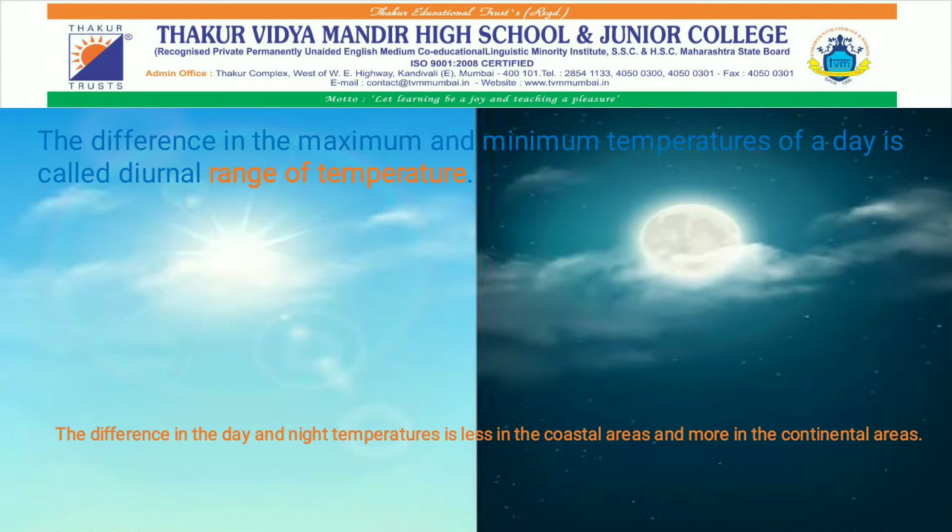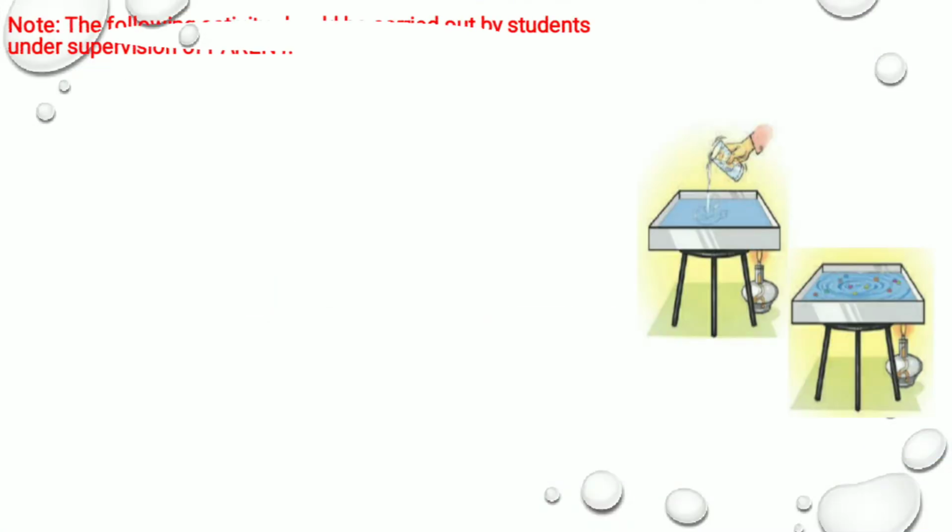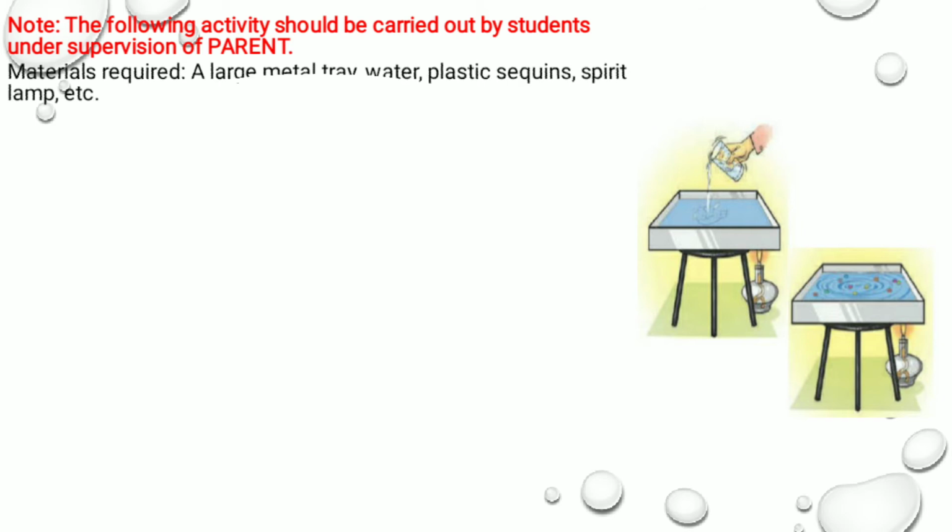Today we are going to learn what ocean currents are and how temperature and ocean currents are related. For that, I told you in the last session that you have to do this experiment. For the experiment, you require a large metal tray, water, plastic sequins, and a spirit lamp. But the experiment should be done under the strict observation and supervision of your parent.